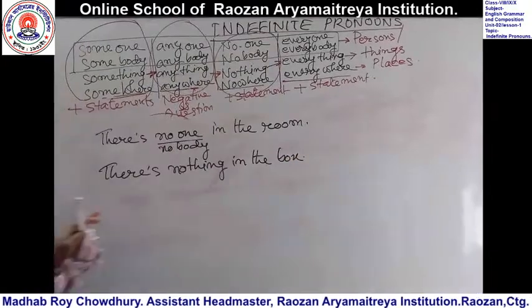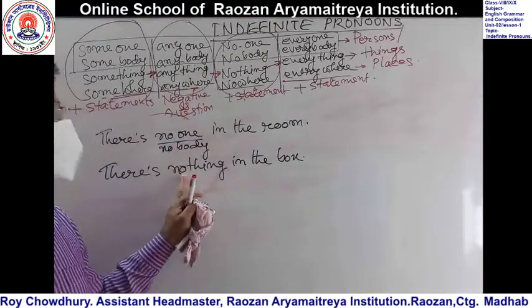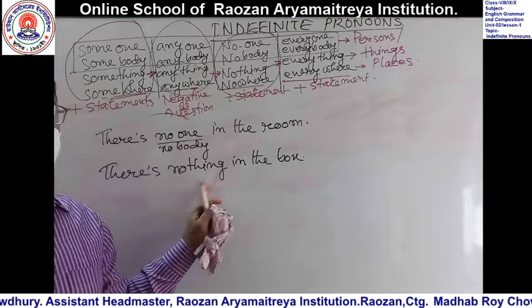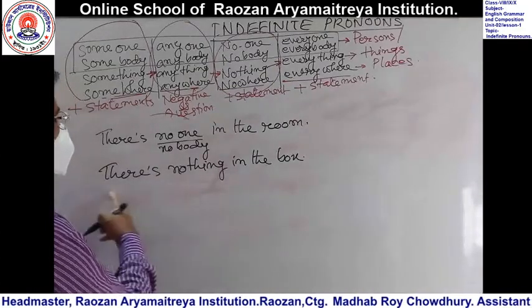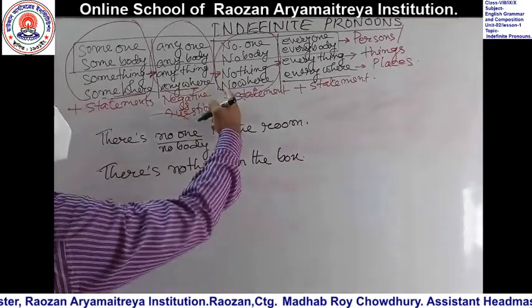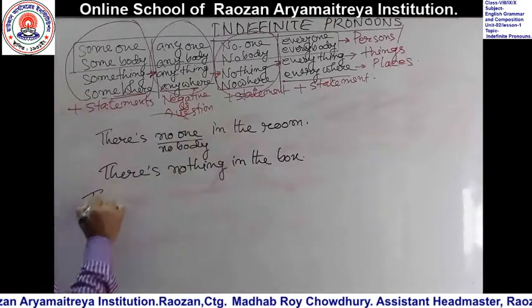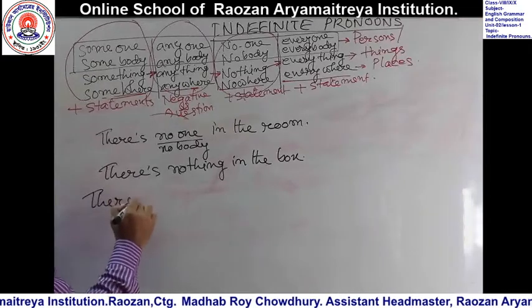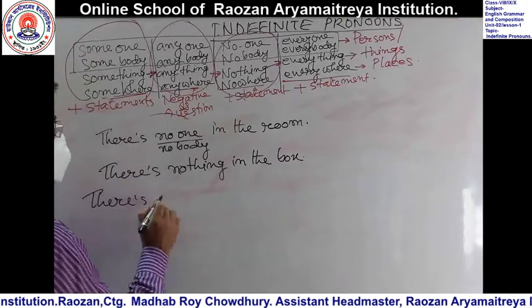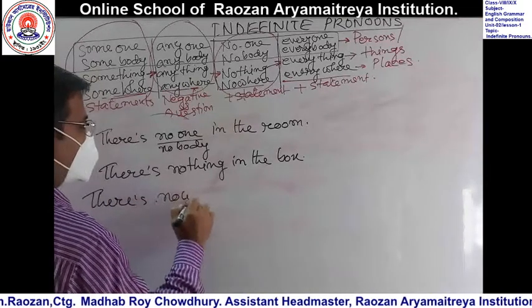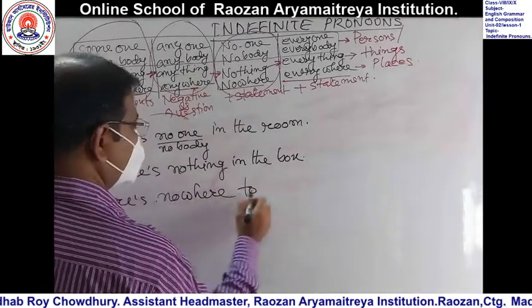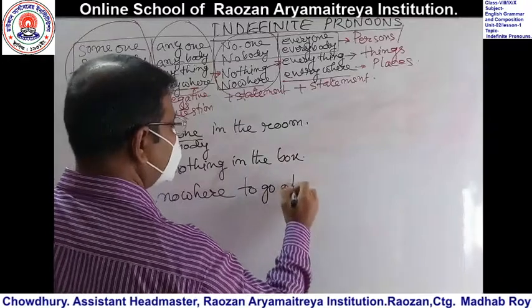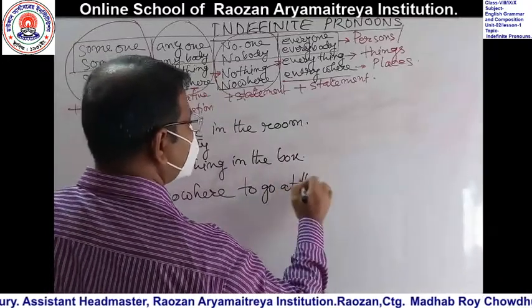Okay, the box is empty. Not 'no' plus 'thing'. That means the box is empty. That's why we can say there is nothing in the box. Nowhere. There is nowhere to go at this moment.